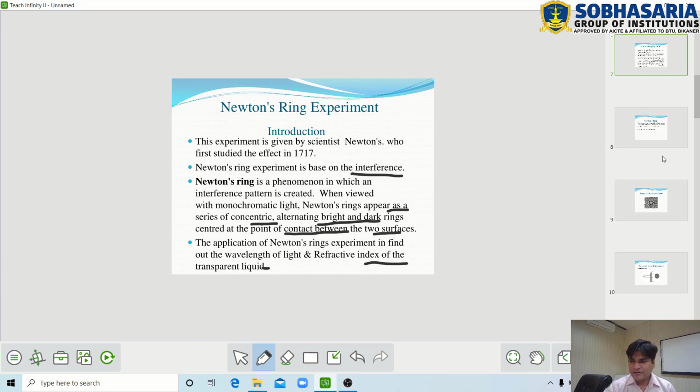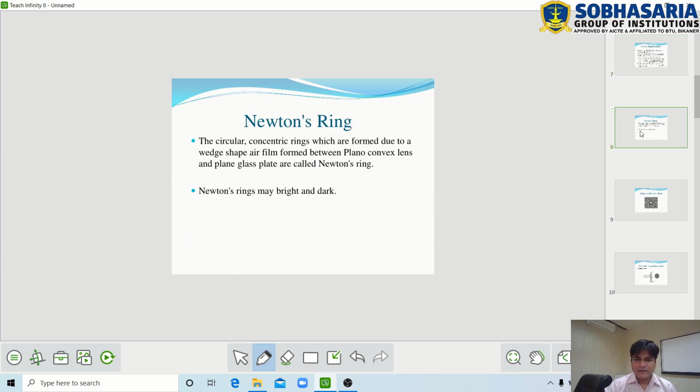First of all, we discuss Newton's rings. What are Newton's rings? We know that Newton's rings are given by scientist Newton, and Newton's rings are formed by the formation of a thin air film between a plano-convex lens and a plane glass plate.